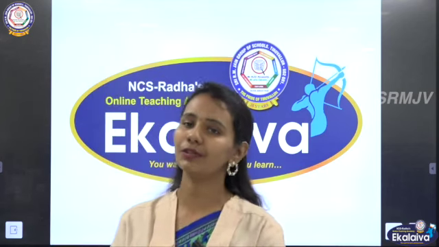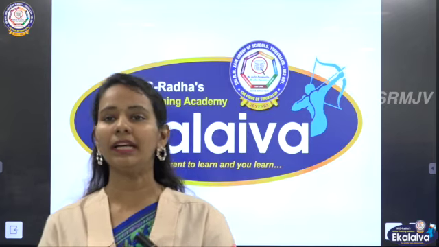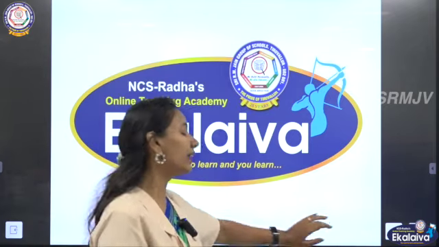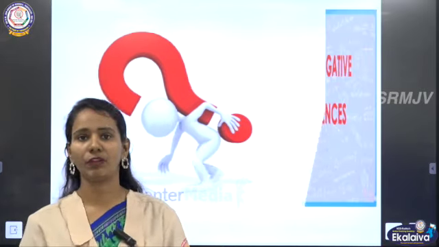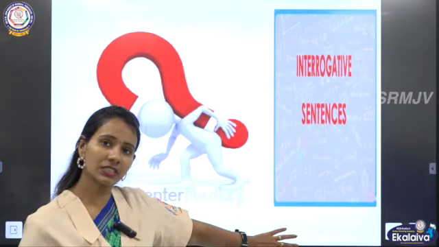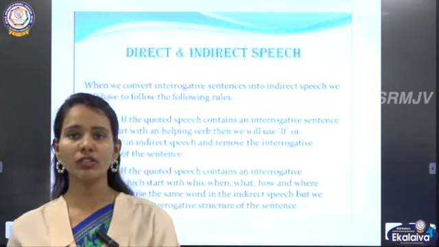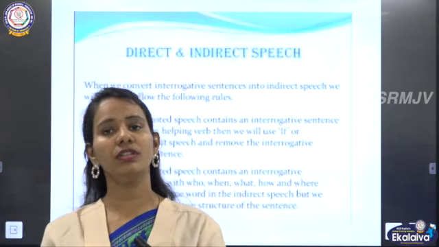In today's class, we are going to be continuing the grammar topic, reported speech, children. In this session particularly, we are going to be dealing with interrogative sentences and imperative sentences. I hope you are aware of what an interrogative sentence is. Interrogative sentences are nothing but questions. There are two types of questions: one is an open-end question, the other is a closed-end question.